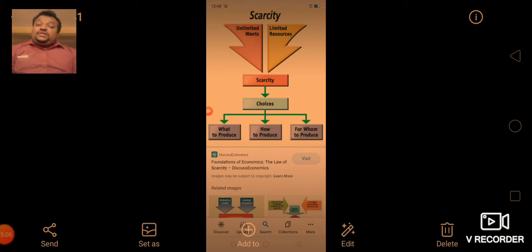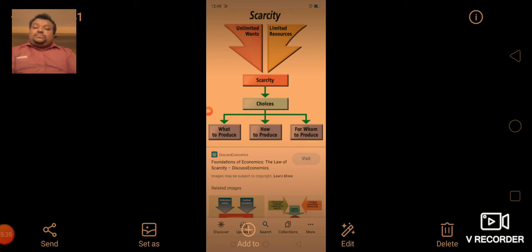When the population is growing, what does it do? Rapid industrialization, urbanization, environmental degradation, and pollution all lead to the scarcity of resources. In relation to our ever increasing wants, the available resources are severely scarce.